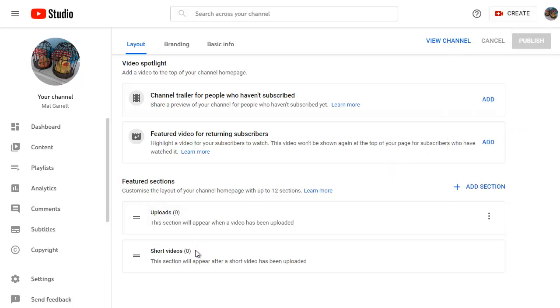Now, one other point about these, if you don't like the order that the featured sections appear in, all you need to do is grab one by clicking on it, hold down the mouse button and drag it to change the position. So it's that easy to reorder those. I'm going to pop them back to that. Okay, so we've not actually changed anything yet on the layout page. This is something we'll come back to once we've got more content on our channel. But remember, those options are there as soon as you're ready.